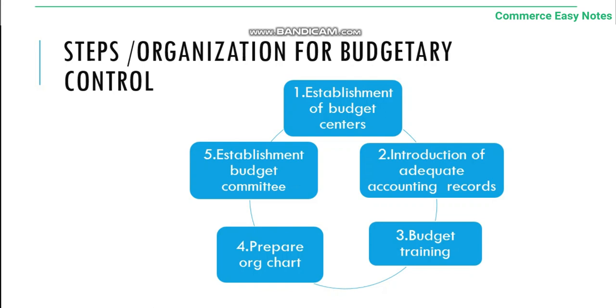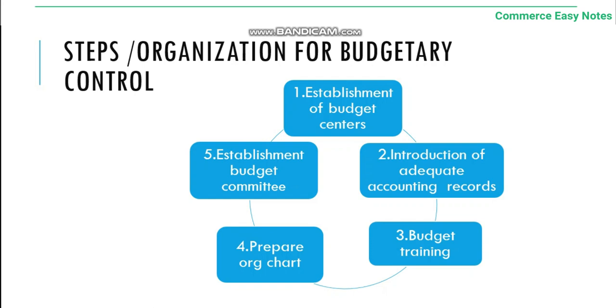Next, prepare an organizational chart. A well-defined organization chart should be prepared. It should define the functions and responsibilities of each member of the management team, which helps organizational relationships to be well known to all members.